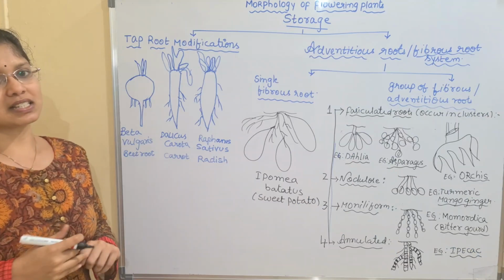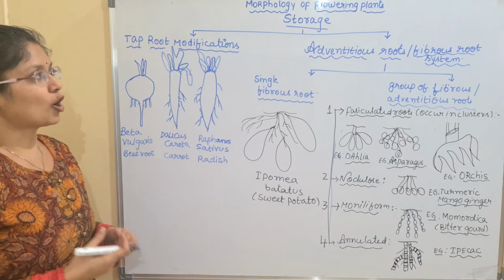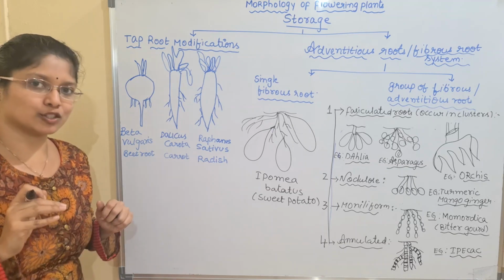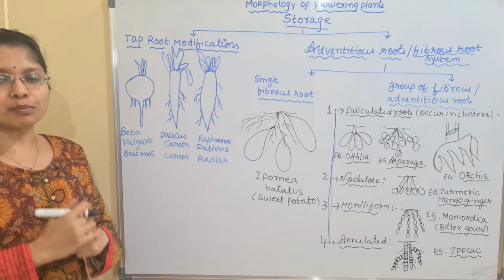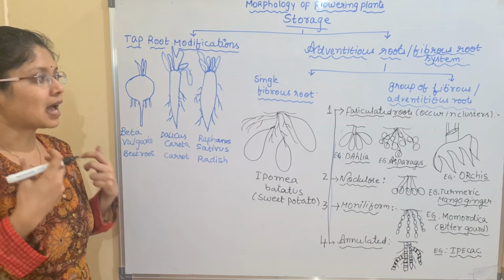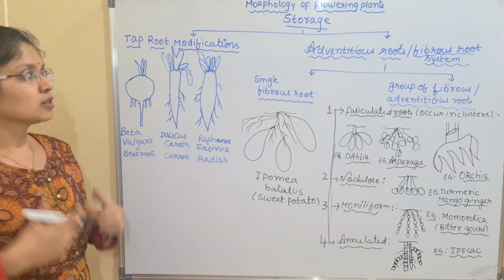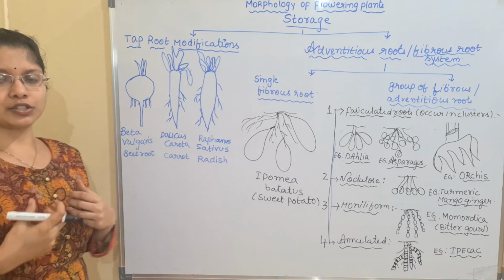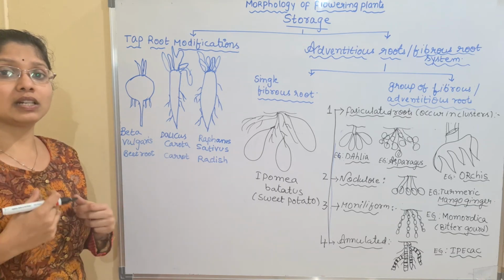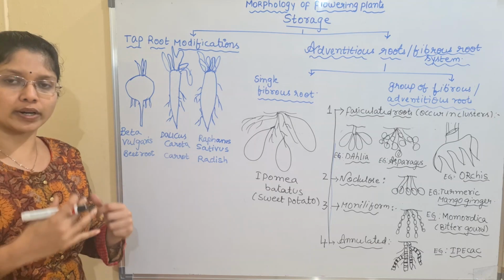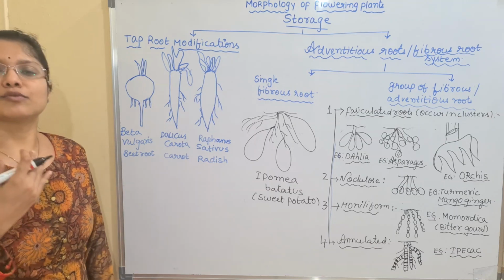So now we'll be discussing the most important function of the root system, that is storage. Other than absorption and anchorage, the root mainly serves different types of functions. So we'll be learning each and every function. The first important function that we are learning today is storage. What type of substances will be stored?